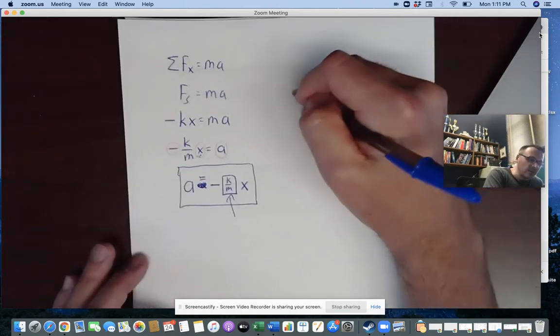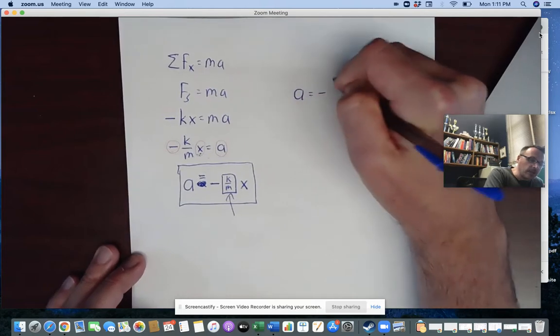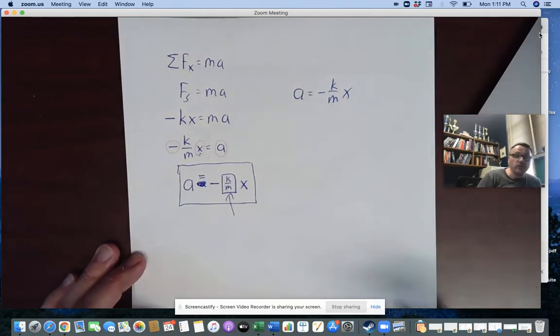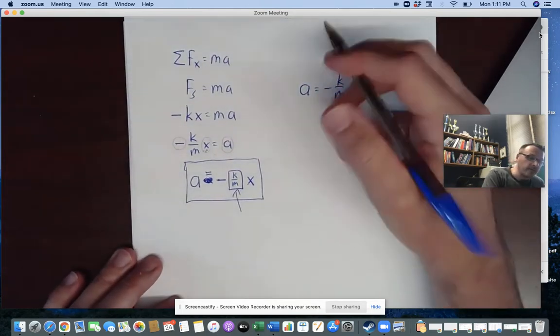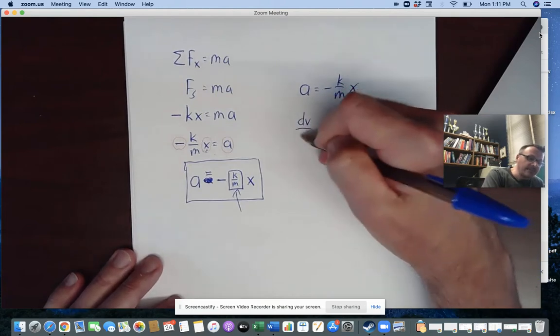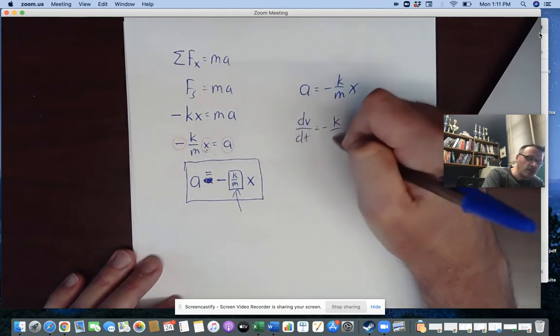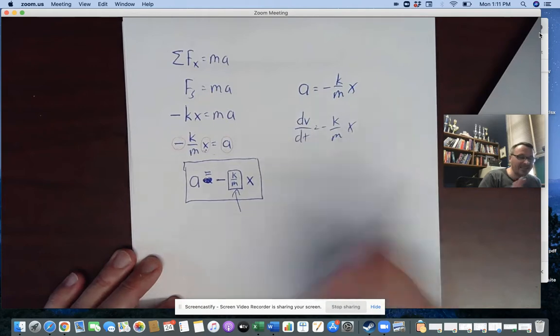So looking at this, though, this would be really hard to solve, right? Because if I do separate and integrate here, folks, if I did dv/dt is equal to negative k over m times x, I've got these t's, x's, it doesn't work.